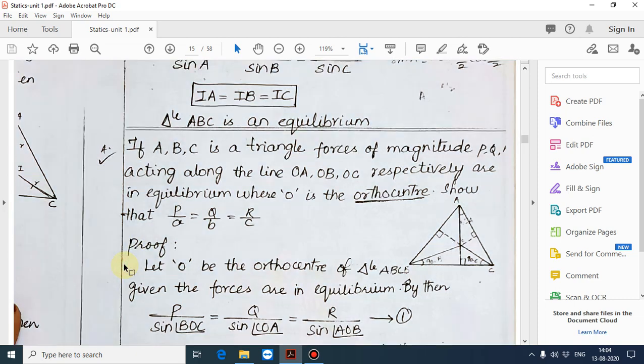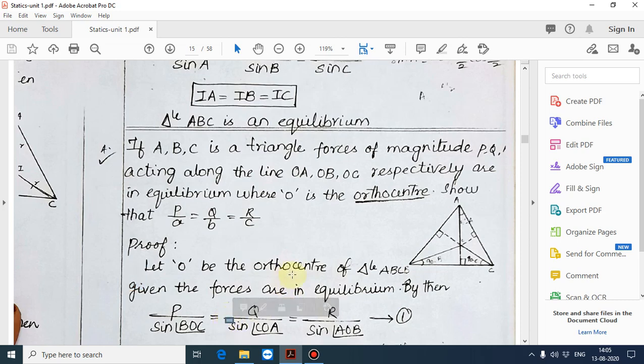You see the diagram. You can understand. See, you see the proof. Let O be the orthocenter of triangle ABC. Given that the forces are in equilibrium. So by Lami's theorem, as usual, P by sine BOC, you see in the diagram, angle BOC, is equal to Q by sine of angle COA is equal to R by sine of angle AOB. You keep it as equation number 1.